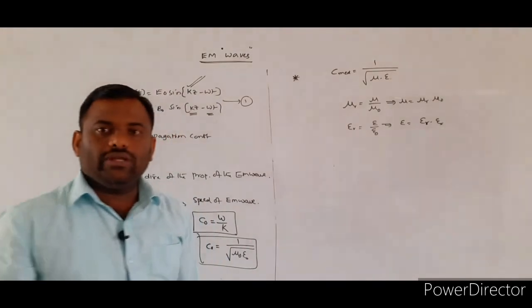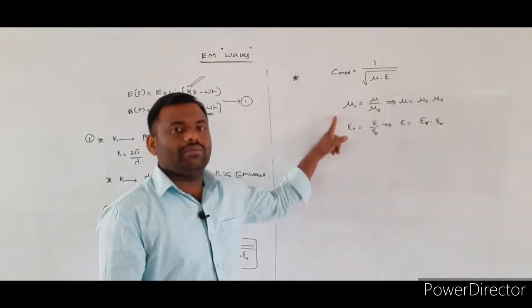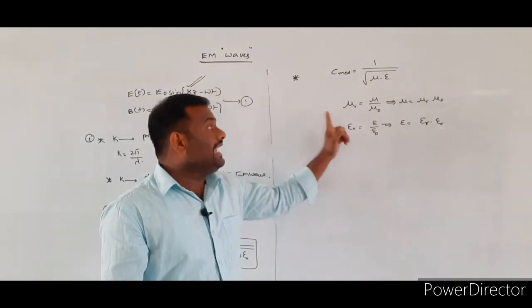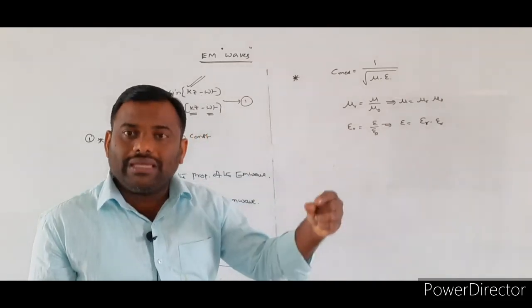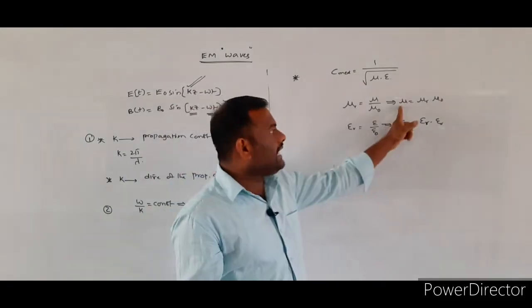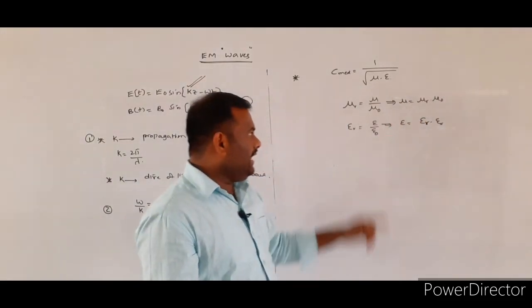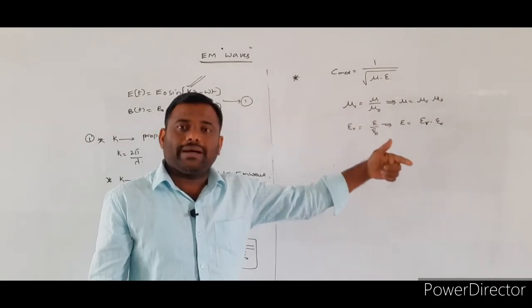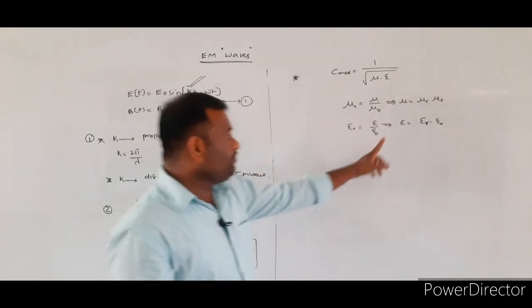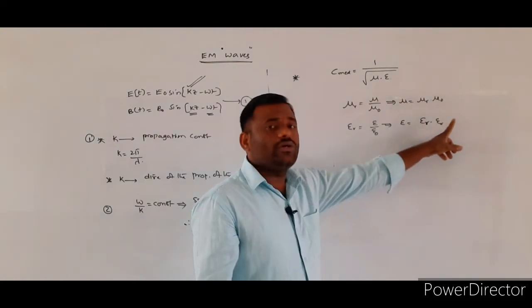Already we know the formula for the relative permeability, what we studied in magnetism. Relative permeability is equal to permeability of the medium by permeability of the vacuum. From that I took the value of mu. Similarly, the relative permittivity is equal to permittivity of the medium by permittivity of the free space. So epsilon is equal to epsilon r into epsilon naught.